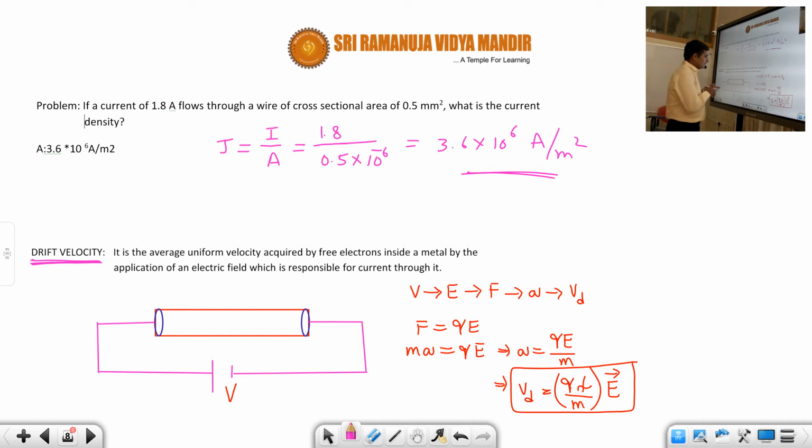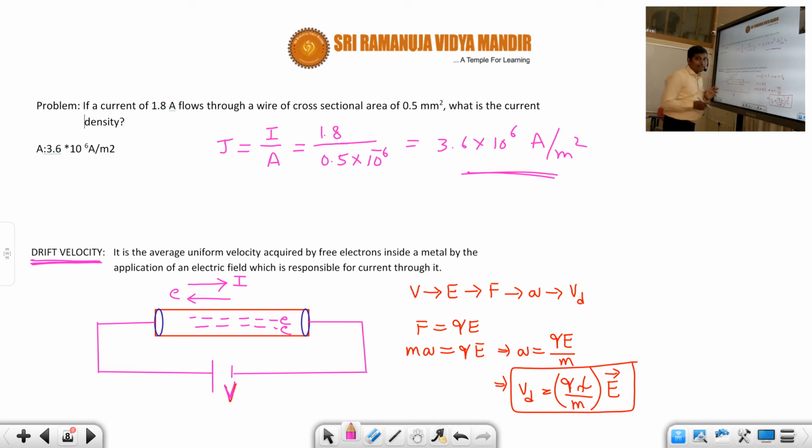just now we have seen that whenever a conductor is not connected to a cell, there will be movement of electrons in random directions. But the moment when you connect a cell, like this, what will happen is all the electrons will be forced towards one side. Which side, students? Actually current will be flowing towards right side here, but the electrons will be flowing, this is the flow of current, and the electrons would be flowing left sides. Okay, so here the electrons they'll move this side.